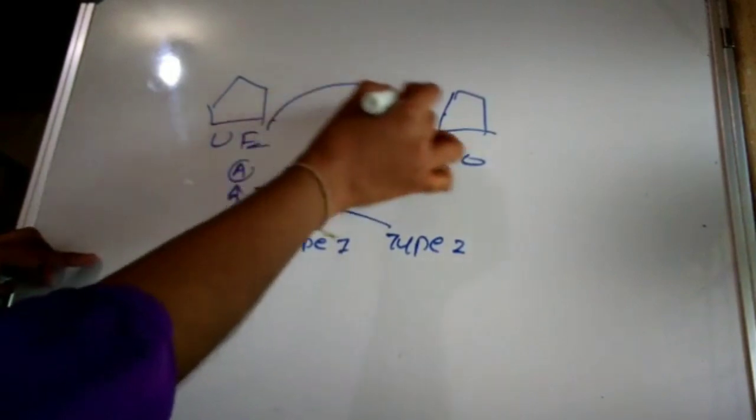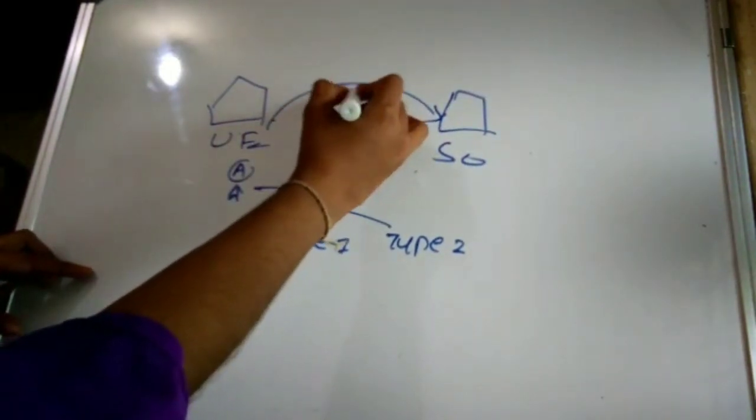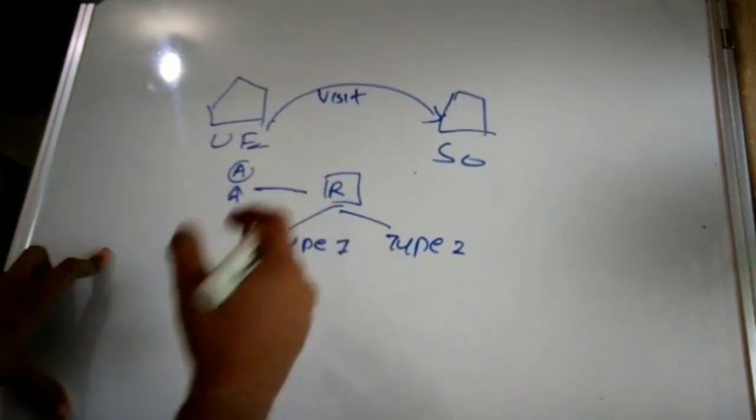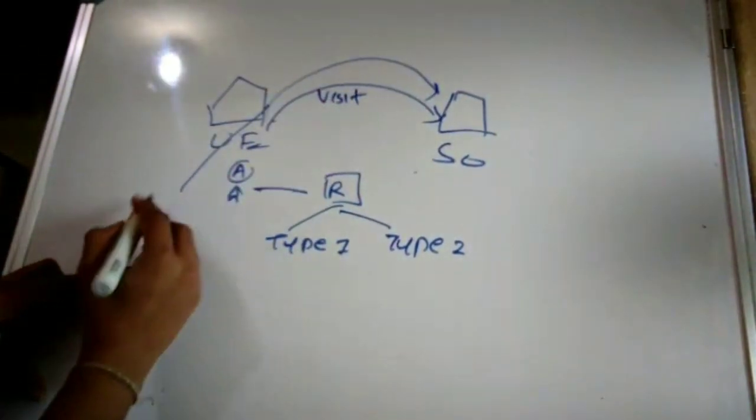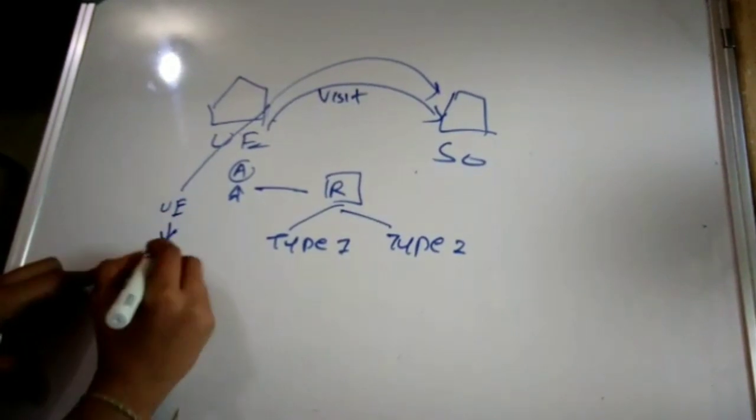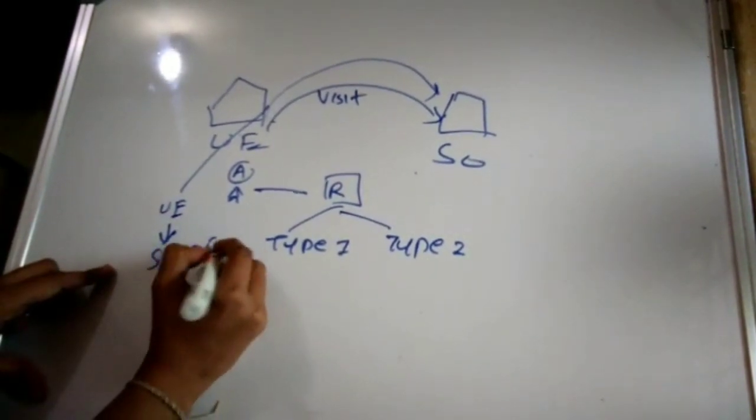Then the auditor of the user entity may visit the service organization, right? They may visit the service organization, or they may contact the service organization through the user entity for the purpose of certain specific information.